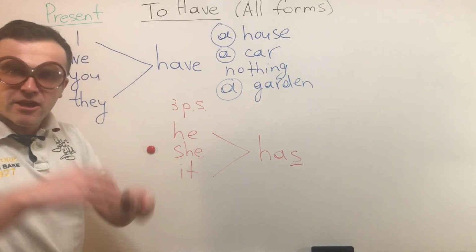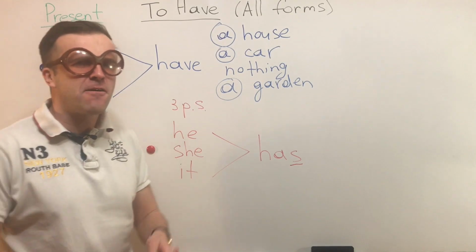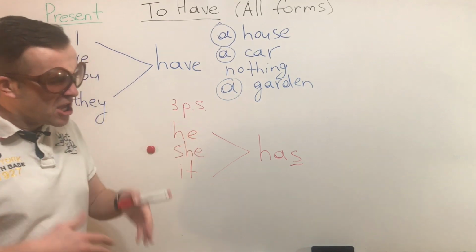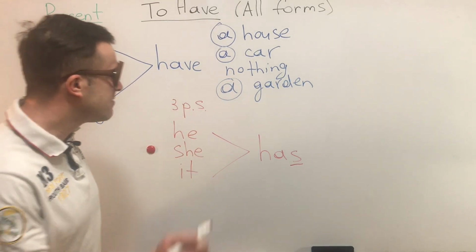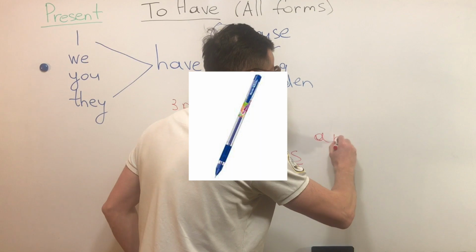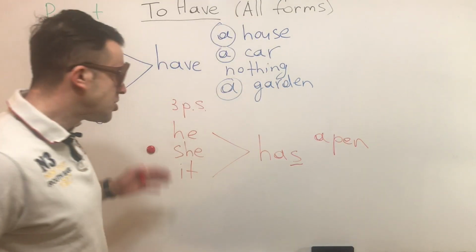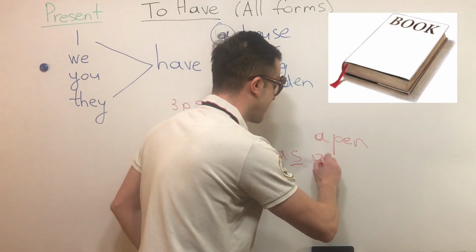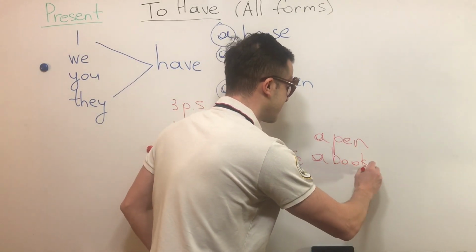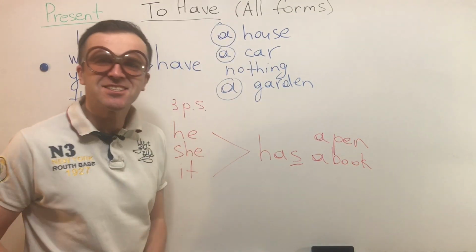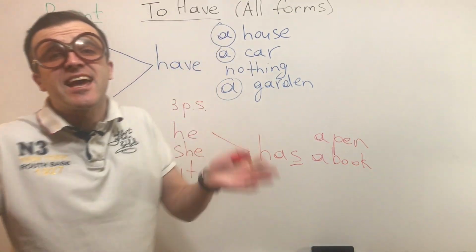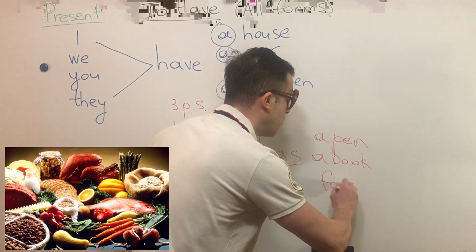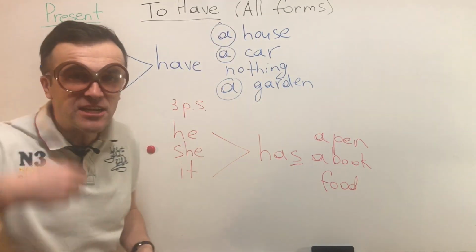Come up with the variant for the sentence he has. What can he have? Let it be a pen. She has, let's say, a book. Yeah, a book. And it has food. Let's say that it's a dog and it has food. So food, you know, to eat, food.